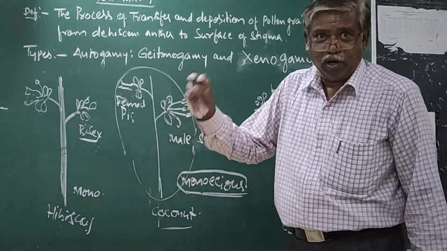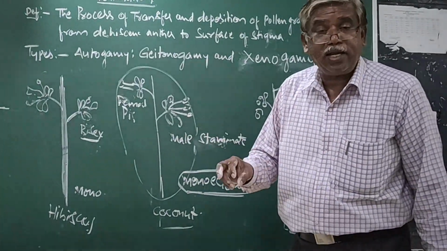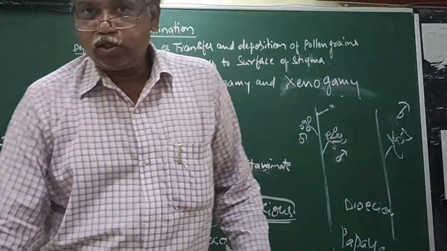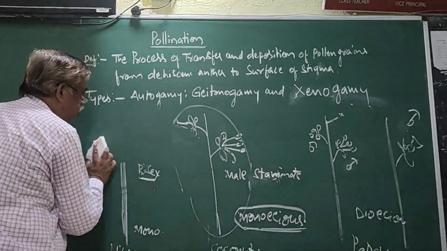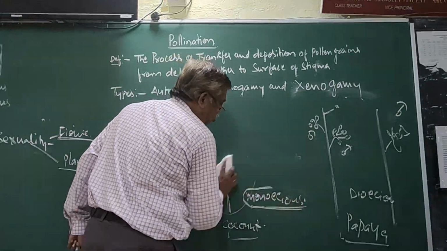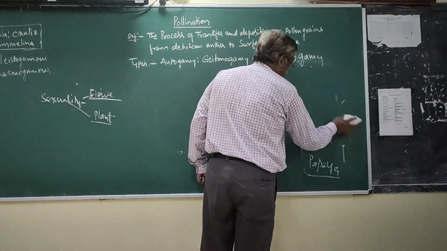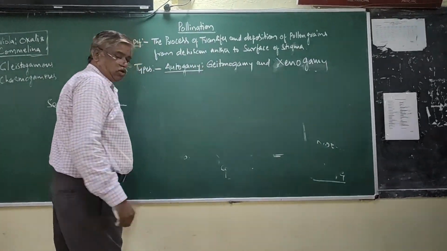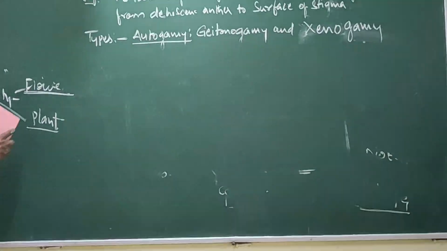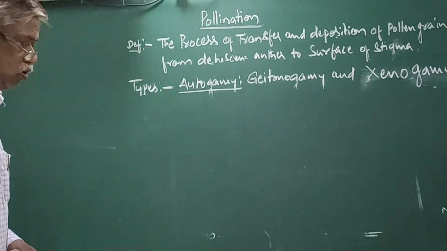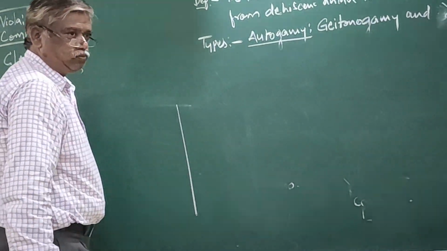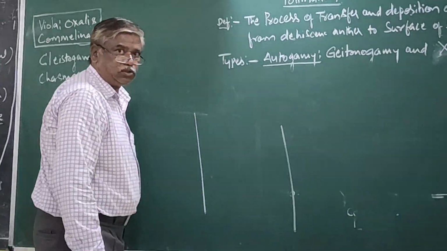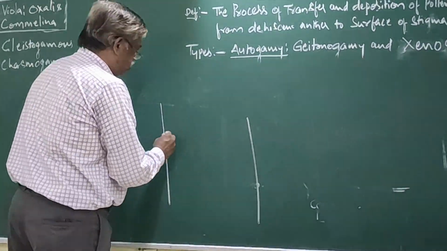Now this is the right sexuality of flowers and plants in flowering plants. Now see, what is this? Autogamy. Now it is hibiscus. It is another hibiscus plant, same species.